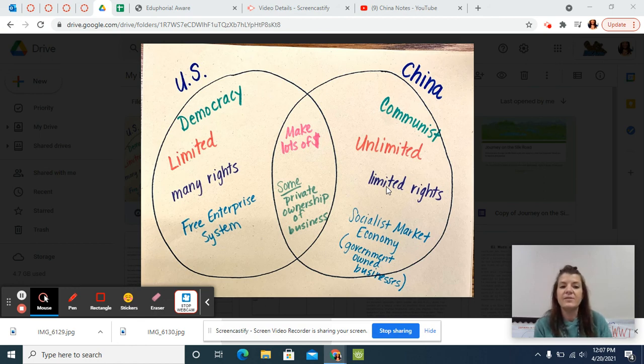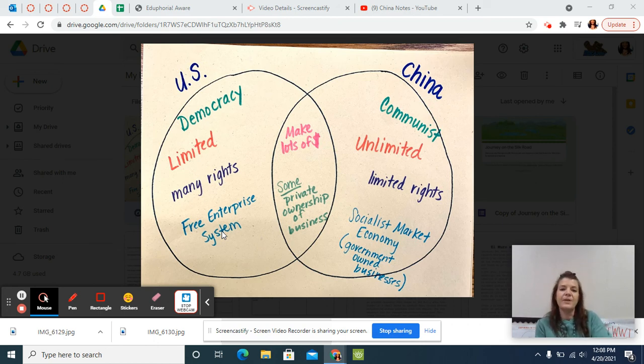In the United States, back to the first semester, remember, we are a free enterprise system. That means we can start our own businesses. We can own our own business. So if you, say, opened up a donut shop at the beginning of the year. Not really, but a fake one in my class. And I'm allowed to do that because of the free enterprise system. I can own my donut shop. I can create my own prices. I can compete with other donut shops. And at the end of the day, the government leaves me alone if I pay my bills, pay my taxes, and keep a clean store.